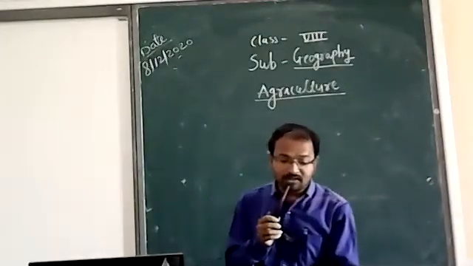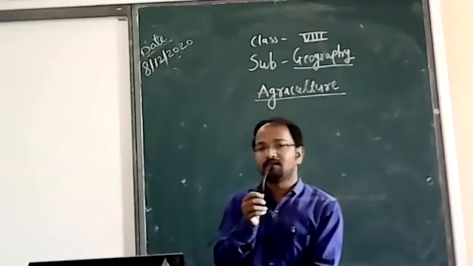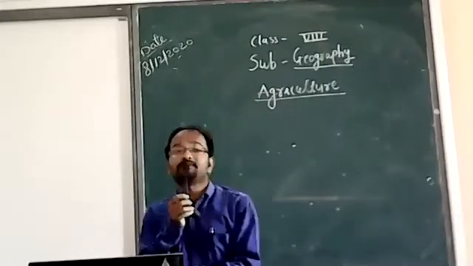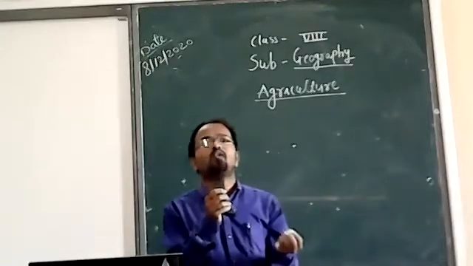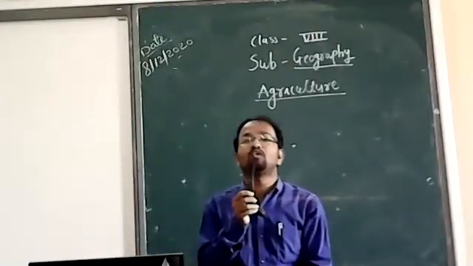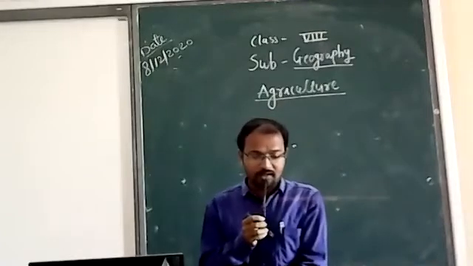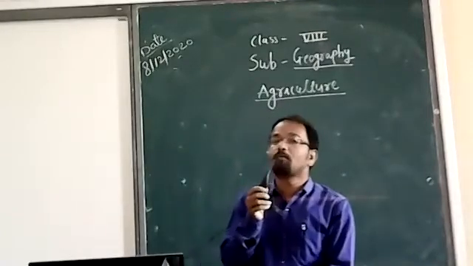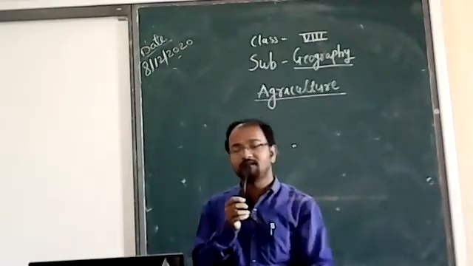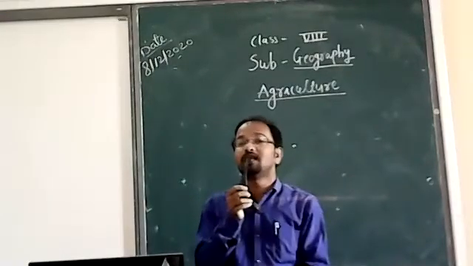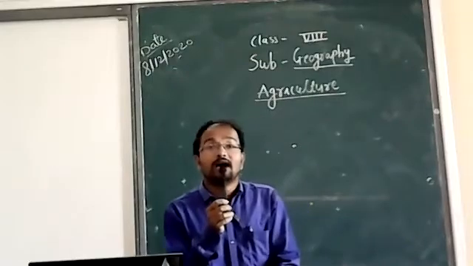The land on which the crops are grown is known as arable land. So where we can grow crops, it's called arable land. It means good quality soil where we can grow crops. Here is given figure 4.1, a map with green dots in green colors, which are the arable lands, where we can grow crops.